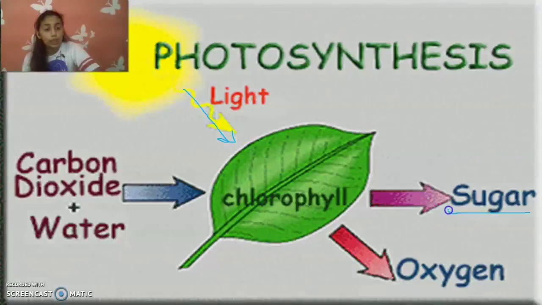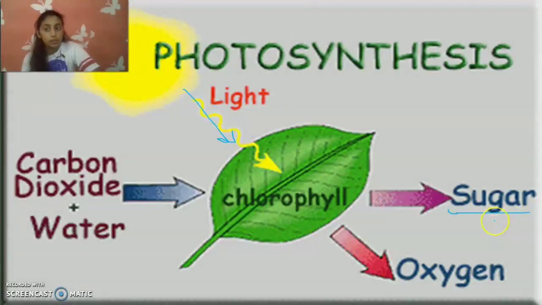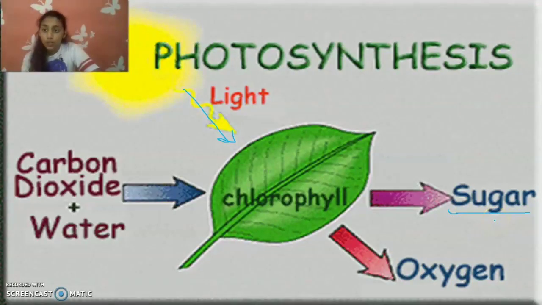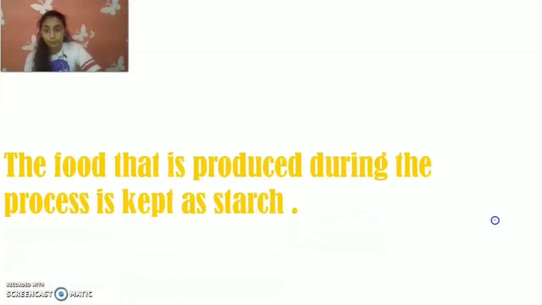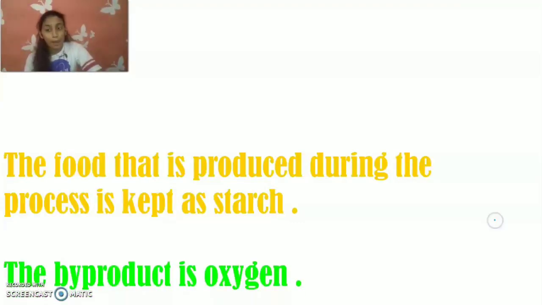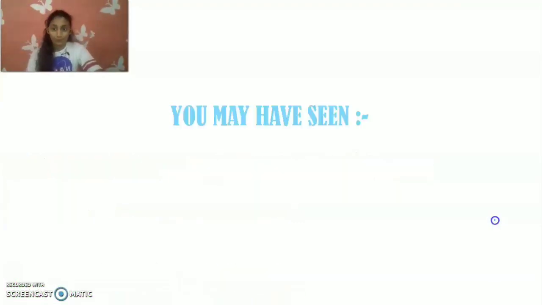Sugar is not stored as sugar in the plants. It is converted to starch and then it is stored. And starch is a form of a carbohydrate. The food that is produced during the process is kept as starch. The byproduct is known as oxygen.